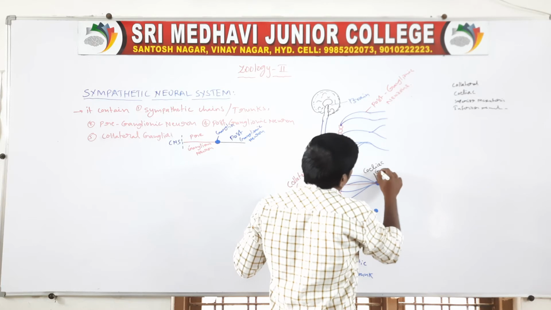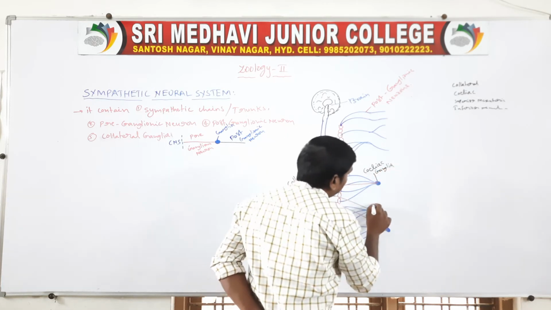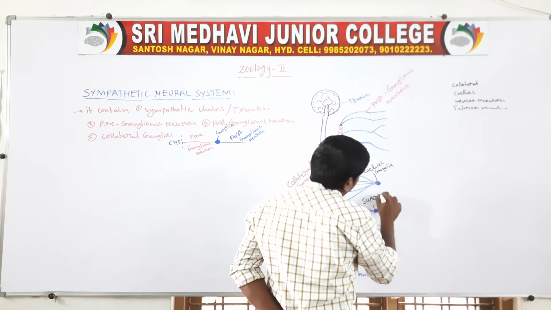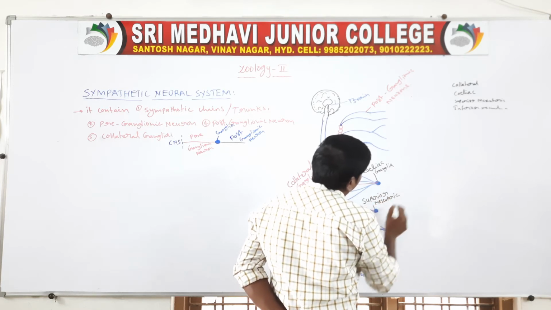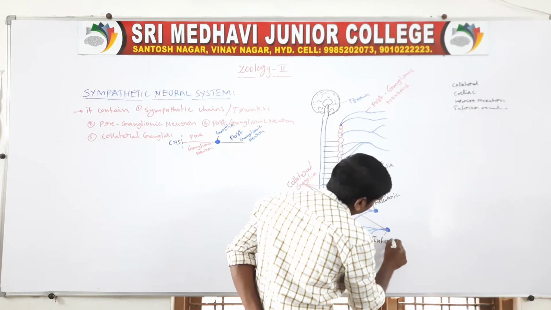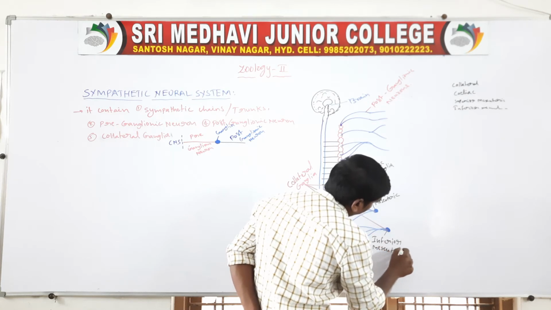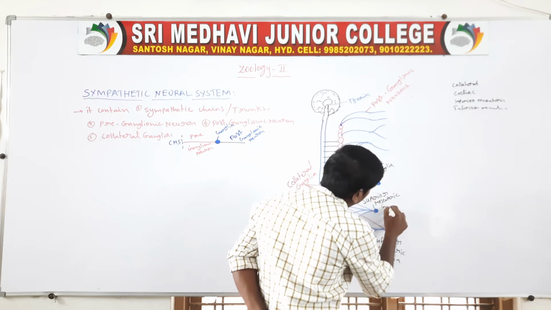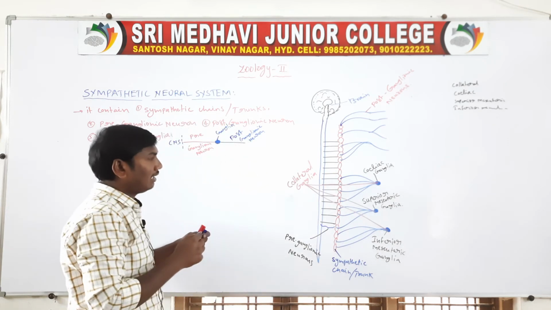Celiac ganglia. This ganglia is called the superior mesenteric ganglia. And these are the inferior mesenteric ganglia.